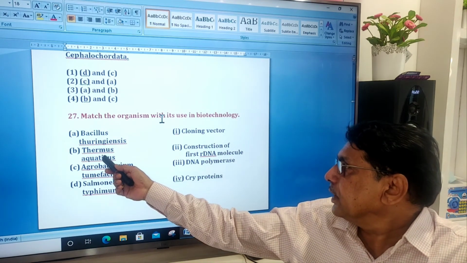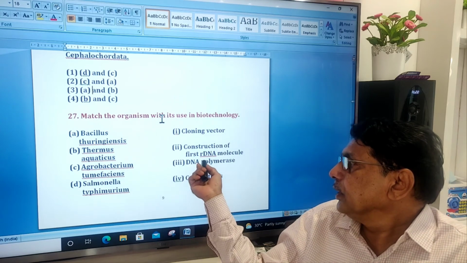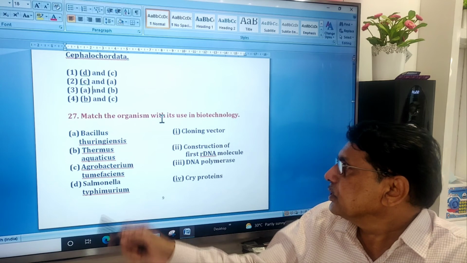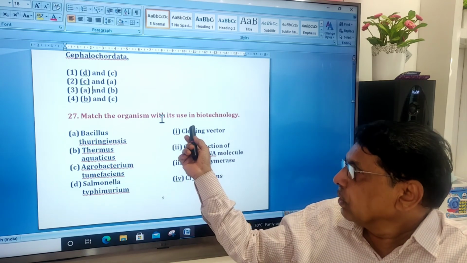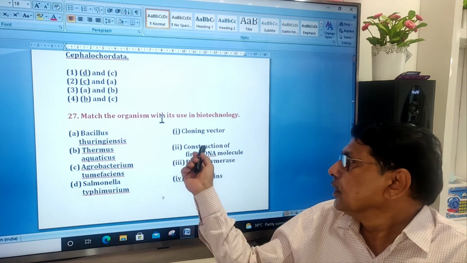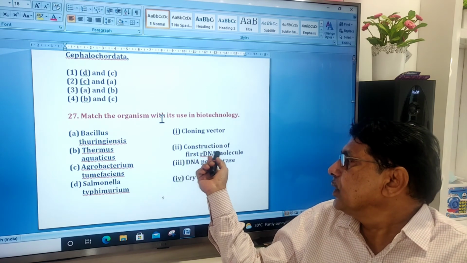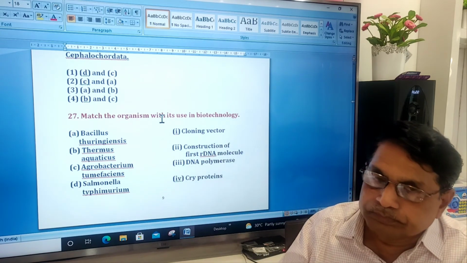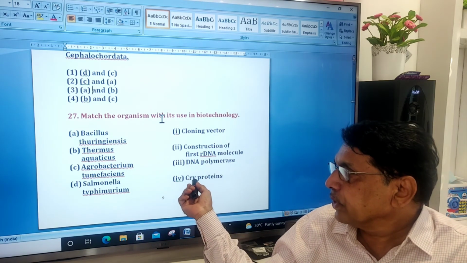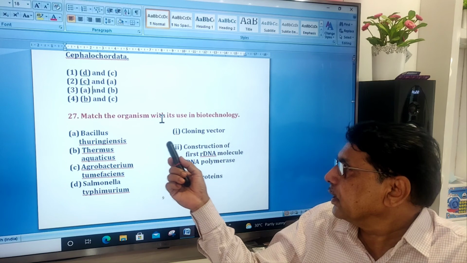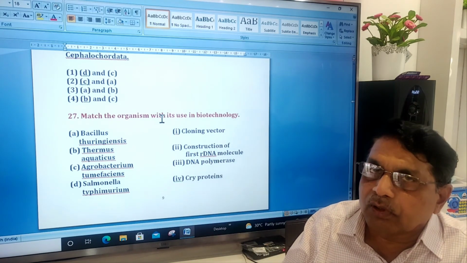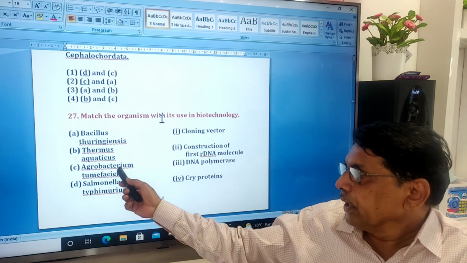Thermus aquaticus, DNA polymerase, what we call Taq polymerase.